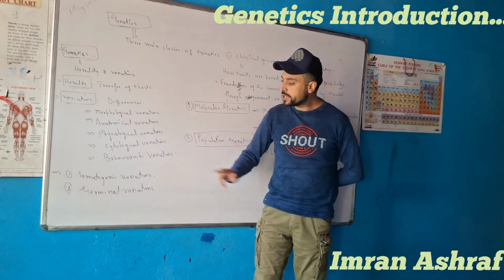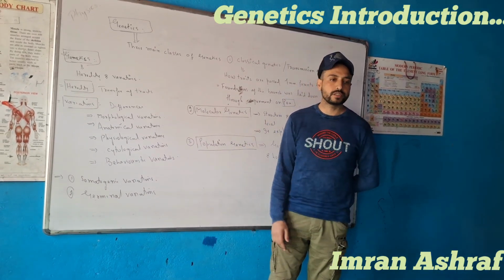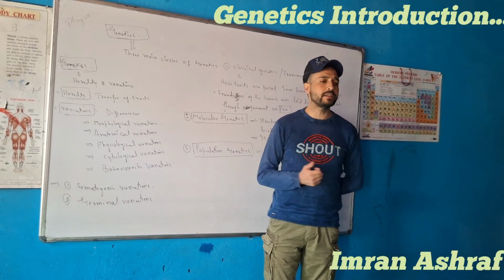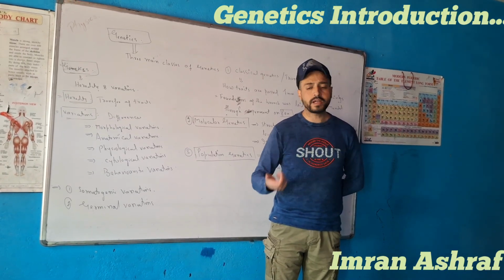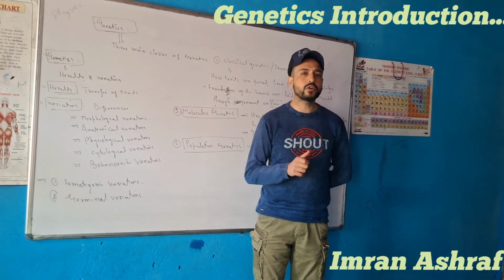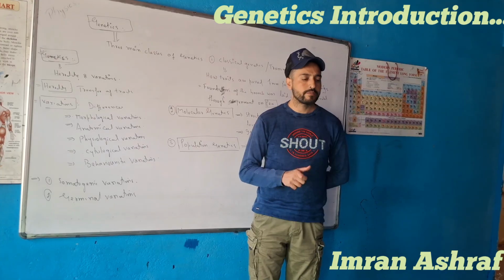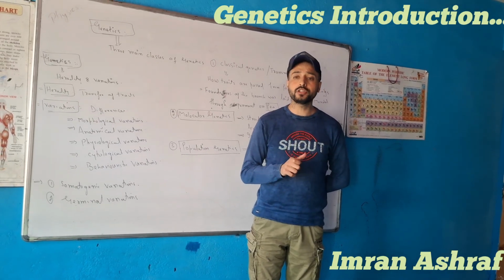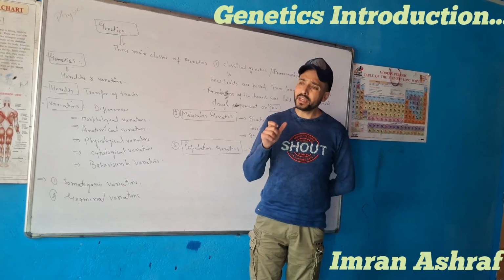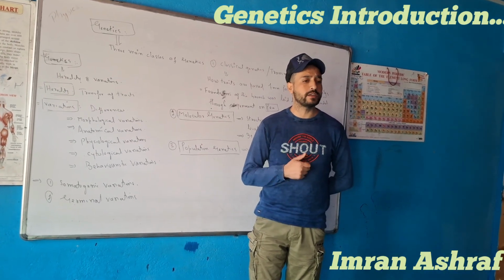We have two main types of variations. Number first is somatogenic variation, number second is germinal variation. Somatogenic variation is the variation that occurs in the somatic cells. Somatic cells are body cells. Somatogenic variations are non-inheritable, meaning they are acquired by an organism during its lifetime.